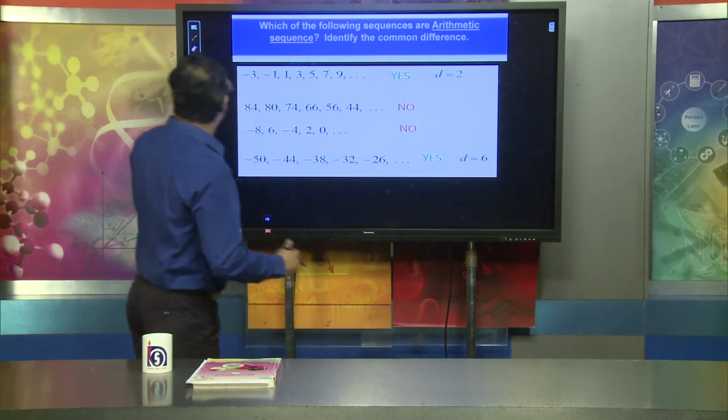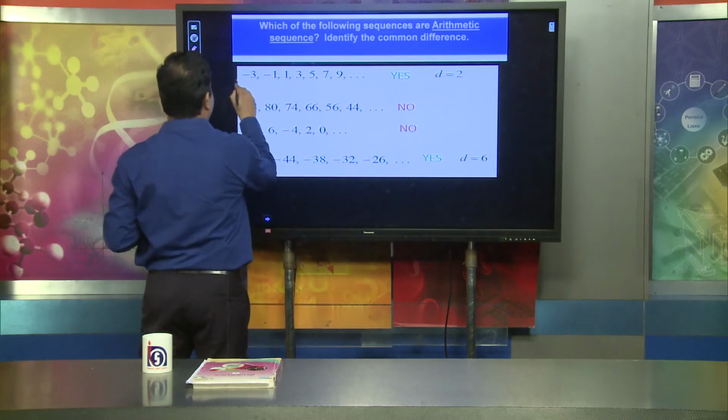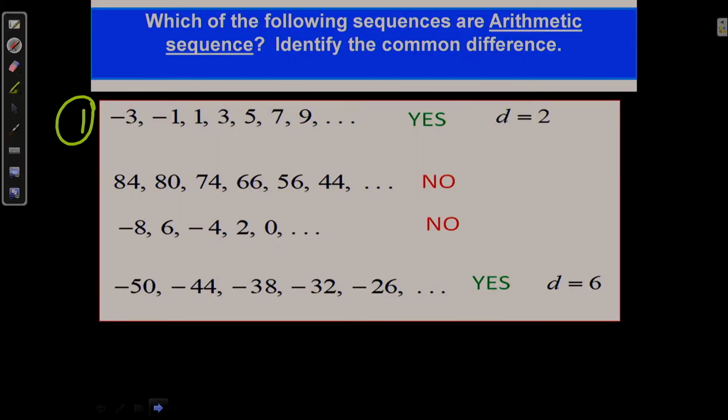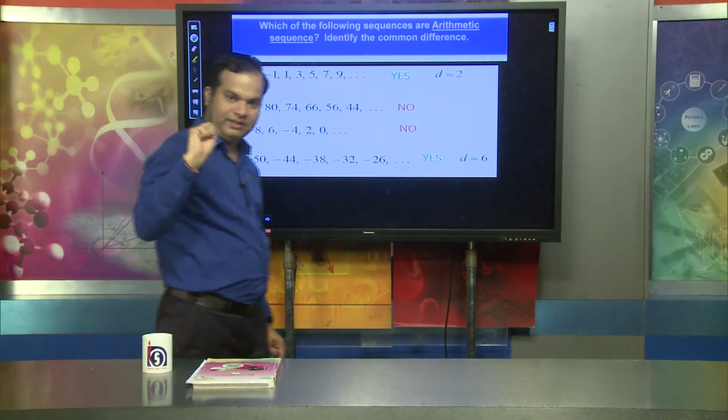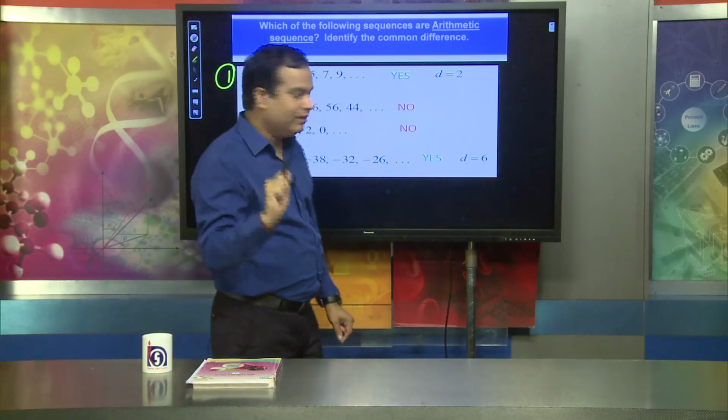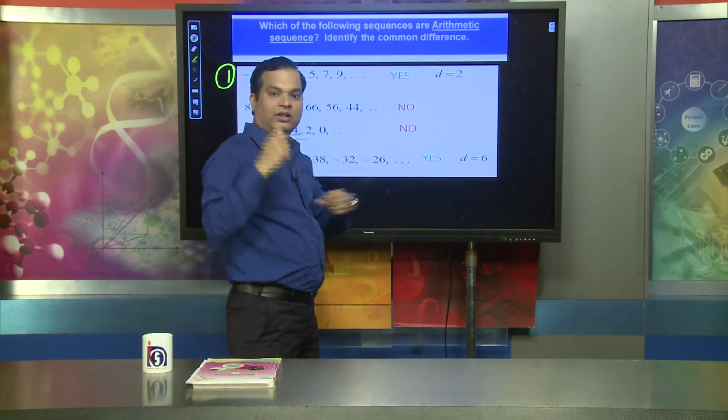Just observe the first case. The numbers are -3, -1, 1, 3, 5, 7, 9, dot dot dot. It is an infinite sequence, yes, because the last term is not there.